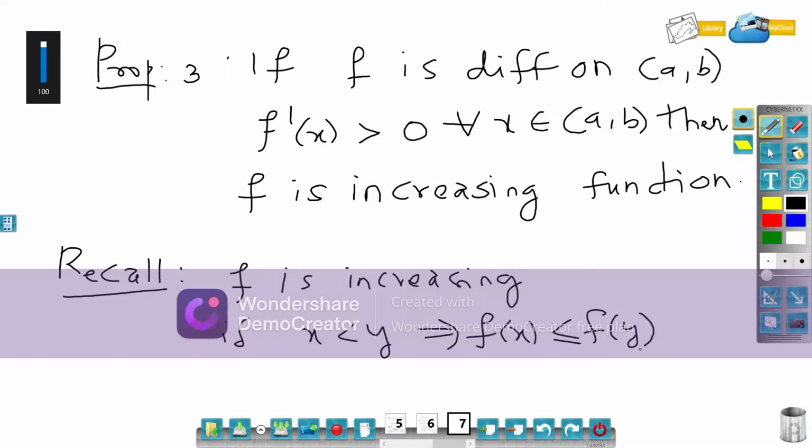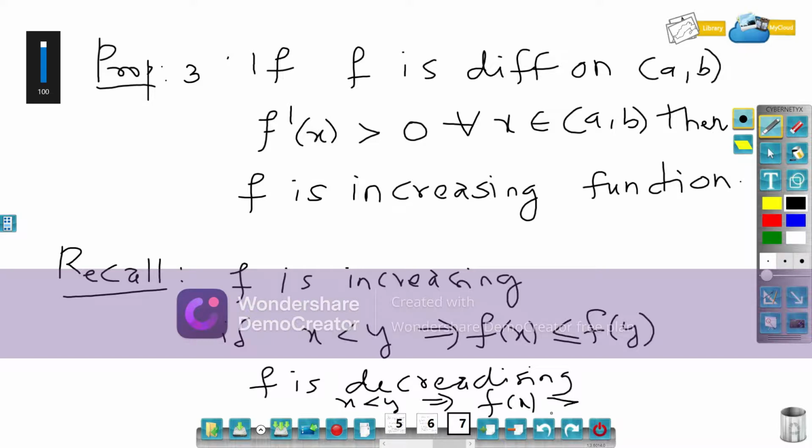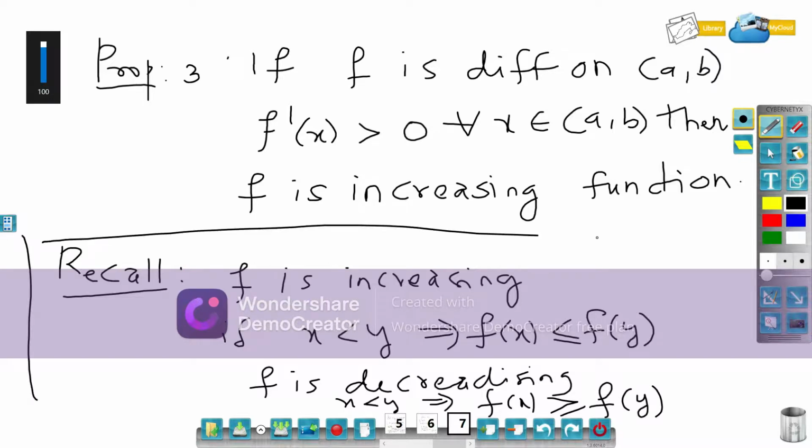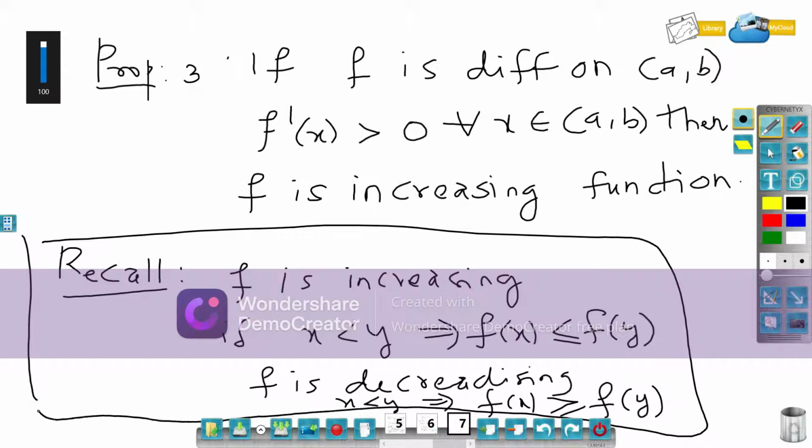And f is decreasing if, again, x less than y implies f of x is greater than or equal to f of y. In that case, we call the function a decreasing function. I felt that we should recall this.